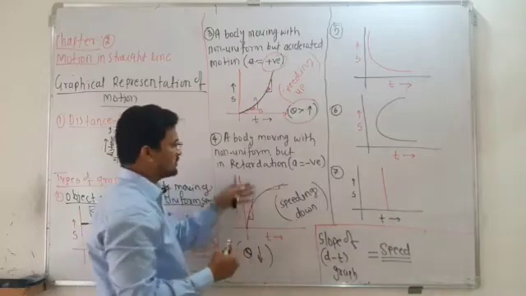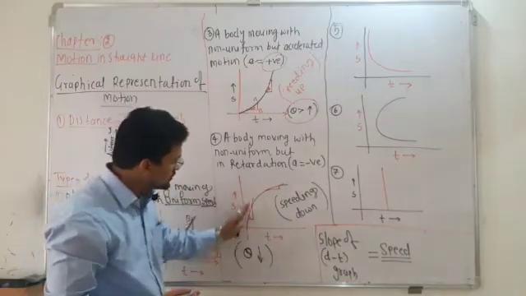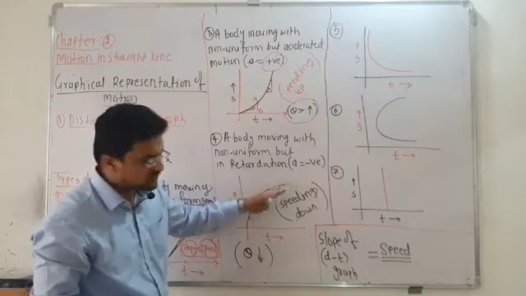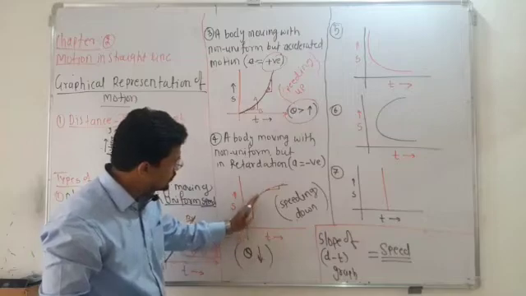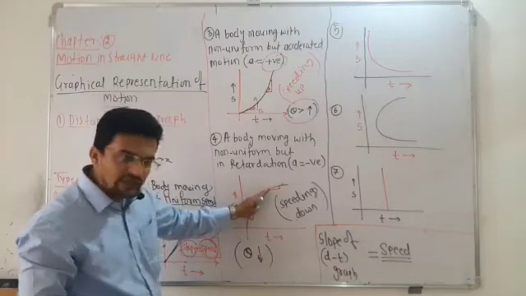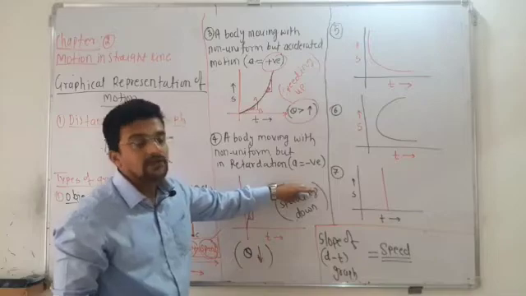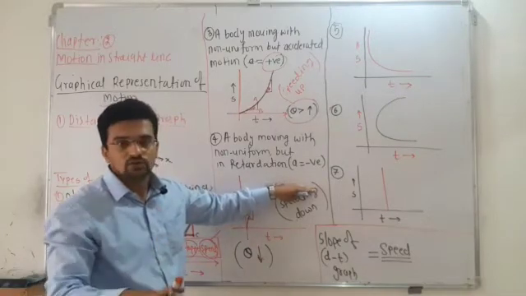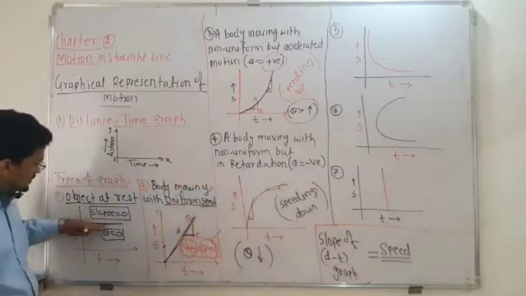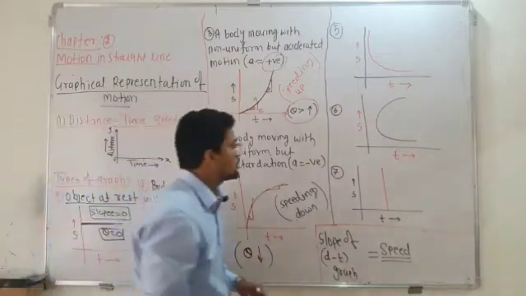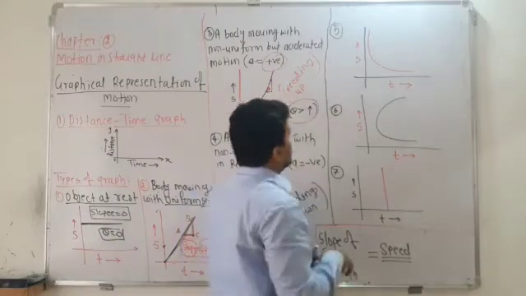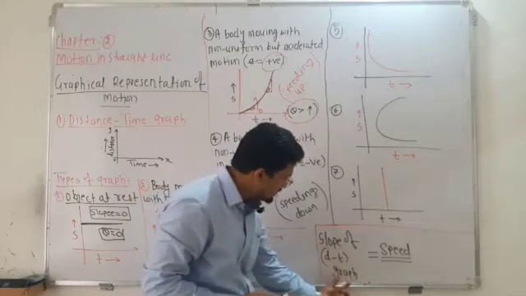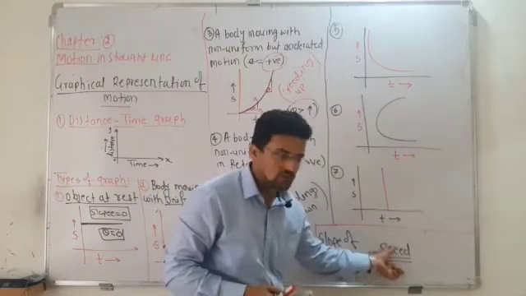In case of this, you have to know how this graph is explained. What is the meaning of this line? As the time increases, distance goes on increasing, but after that it becomes constant. Whenever the distance is constant, that means the object is at rest position. You can see here distance is constant, object is at rest. One more point, slope of the distance and time graph will always give speed. Remember this one.